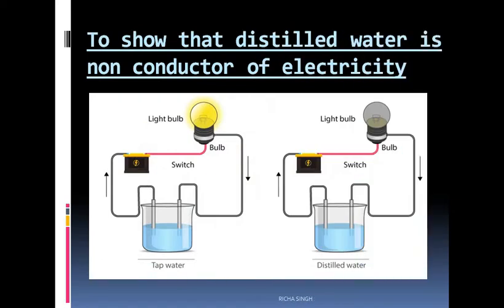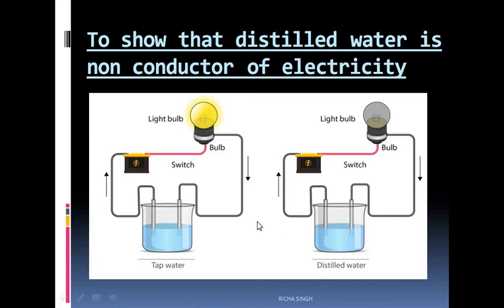Now, this is the first activity in your science book to show that distilled water is a non-conductor of electricity. I have taken two setups here. You can see a beaker is there. In the beaker, water. In the first one, it's tap water. Here it is distilled water. These are the wires. These are the two electrodes that are connected to the positive and negative ends of the battery. They are the conductors. They conduct electricity. There is a battery, a switch, and a bulb. This is the whole electrical circuit.